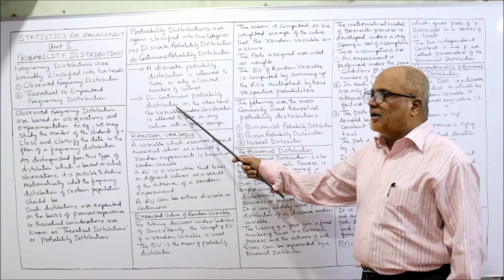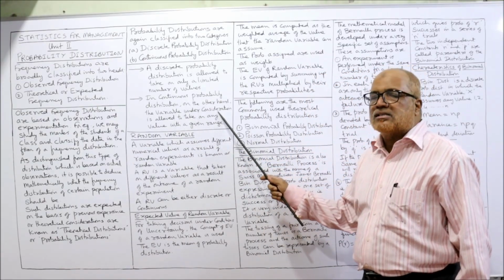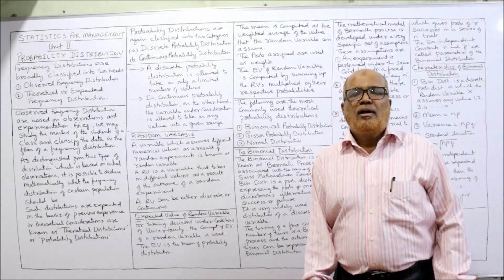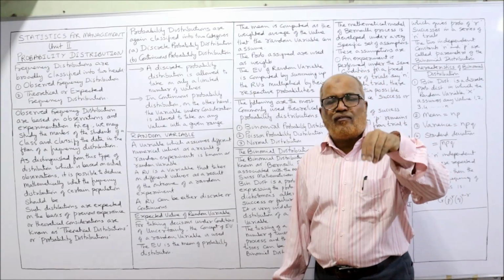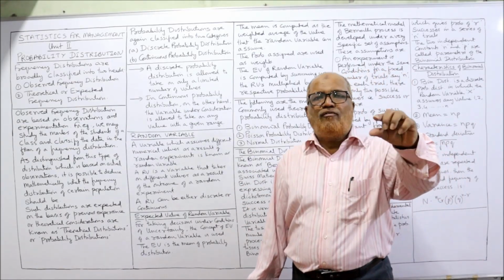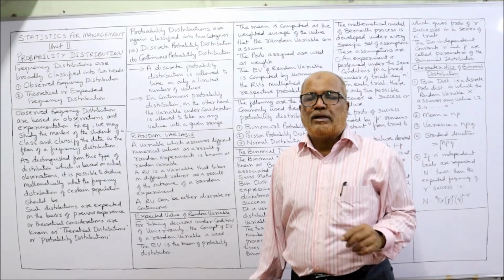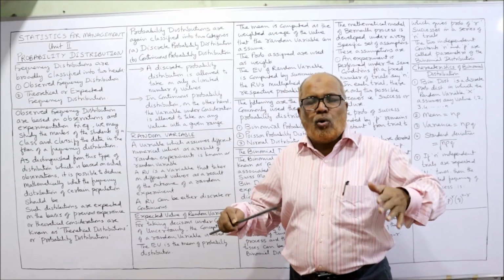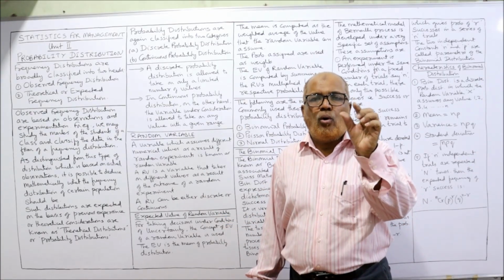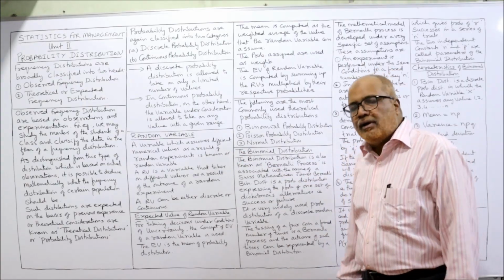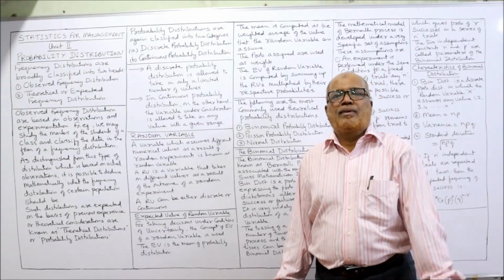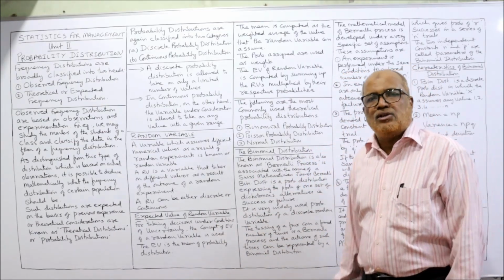Whereas in continuous probability distribution, on the other hand, the variable under consideration is allowed to take any value within a given range. That means whole numbers or fractions will both be taken in continuous distribution. A range of values, for example, the marks from 0 to 10. Any marks, whether a whole number or a fraction, can come. So if the random variable takes only whole numbers, we apply discrete probability distribution. If the random variable can take any value, whole number or fraction, we take the continuous probability distribution.